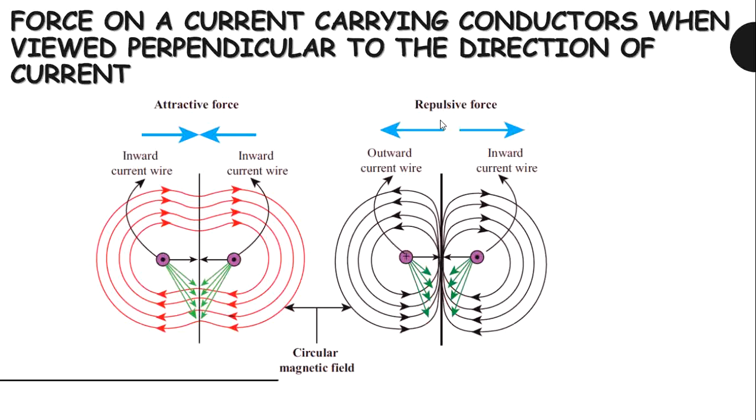So from this we can understand that if the direction of the current is in the same direction, then the direction of force is also in the same direction. That is, here the attractive force will take place. If the direction of the current is in the opposite direction, then the direction of force is in the opposite direction. Then the repulsive force will take place.